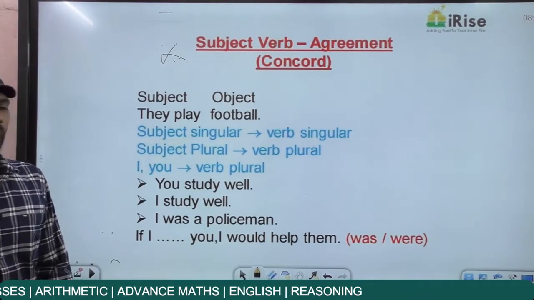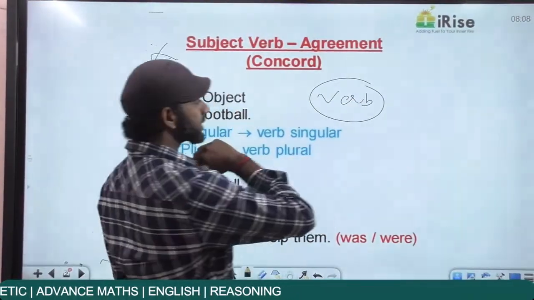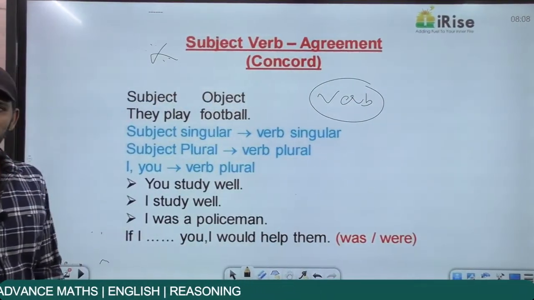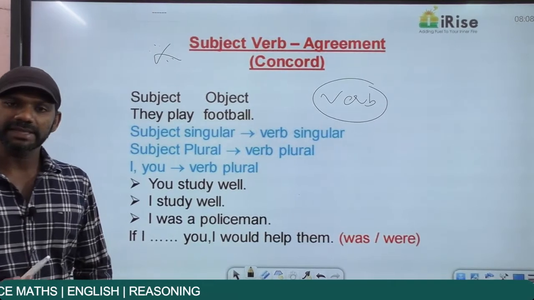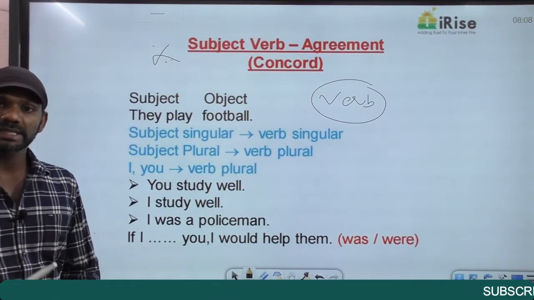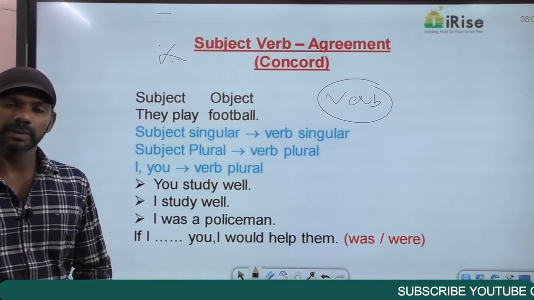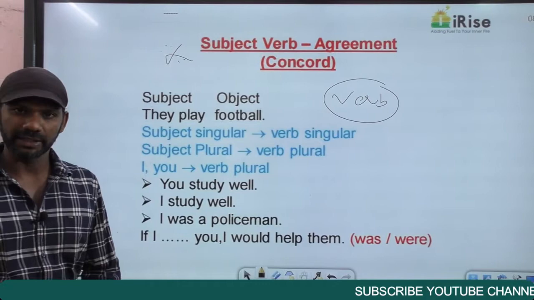You know what a verb is? My question is, is there any sentence in English without a verb? Now we cannot imagine even a single sentence in English without a verb. Now every sentence in English must contain a verb. If a sentence does not contain a verb, that statement is grammatically wrong.